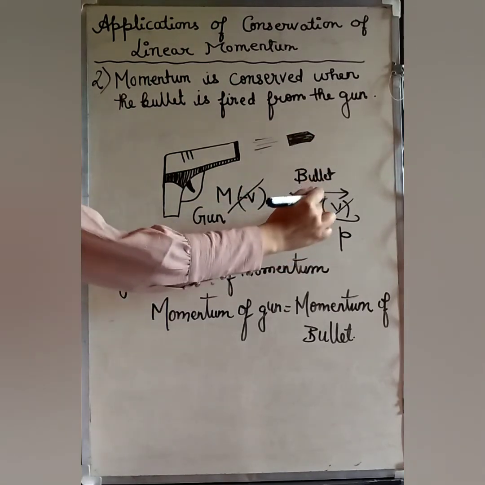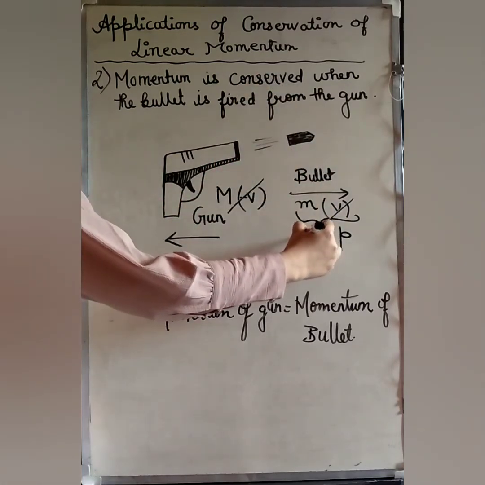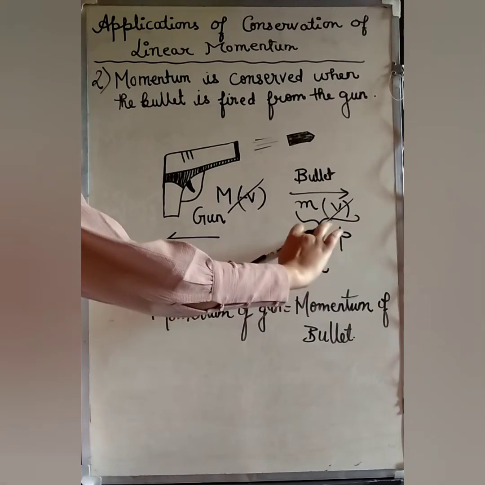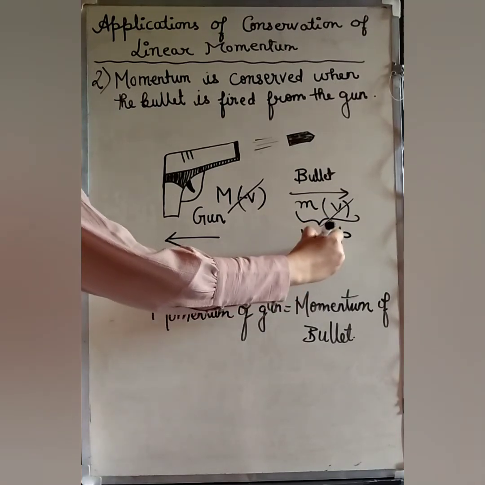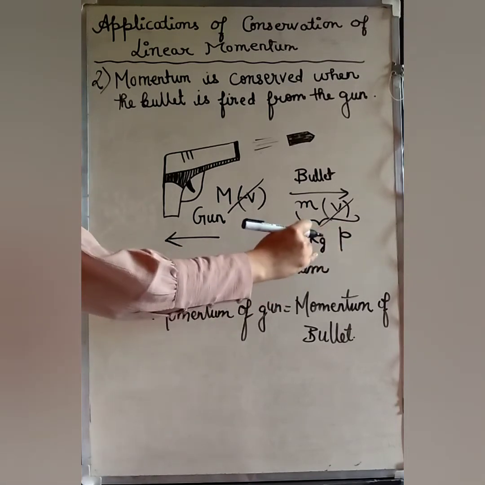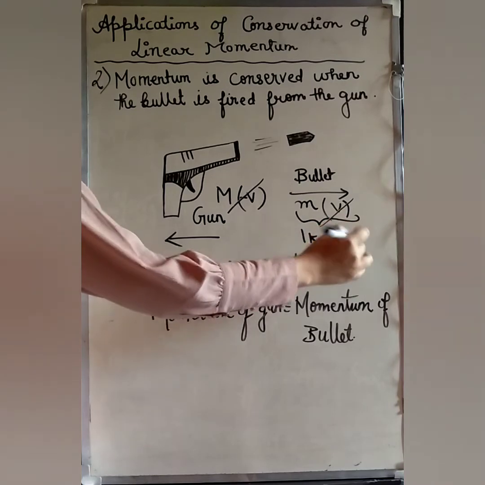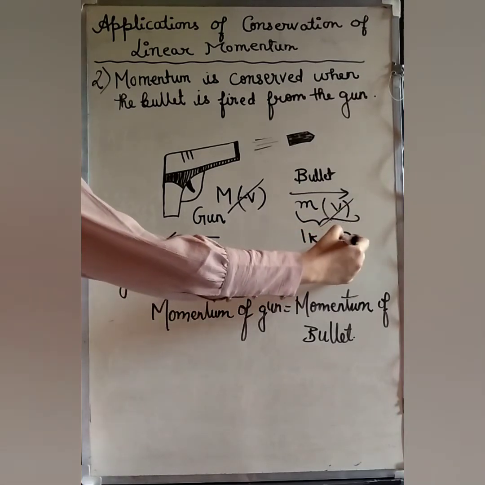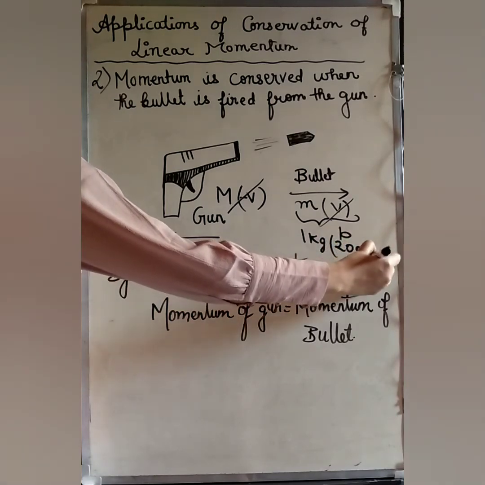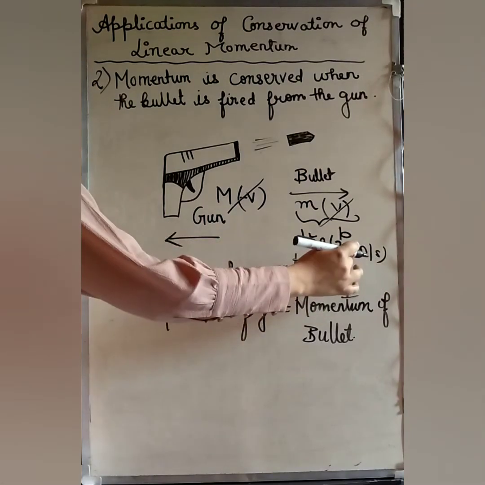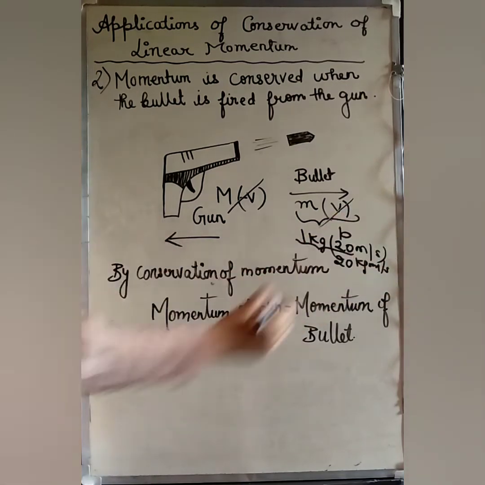Let's suppose the mass of the bullet is 1 kg. I know it cannot be, but for SI units I have taken 1 kg. And let's suppose it is moving with a very high velocity, let's suppose 20 meter per second. So what will be the total momentum? It will be 20 kg meter per second.